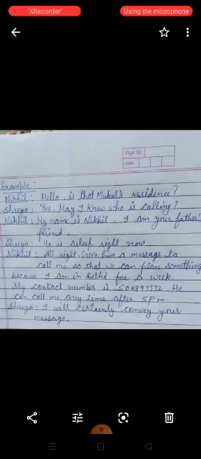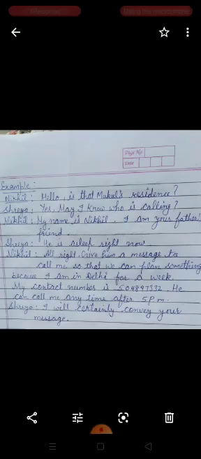Okay students, look at one example. This is the conversation between Nikhil and Shreya. Nikhil is Shreya's father's friend, and Shreya is Nikhil's friend's daughter. This is the conversation between them. Nikhil: Hello, is that Mukul's residence? Shreya: Yes, may I know who is calling? Nikhil: My name is Nikhil, I am your father's friend. Shreya: He is asleep right now.